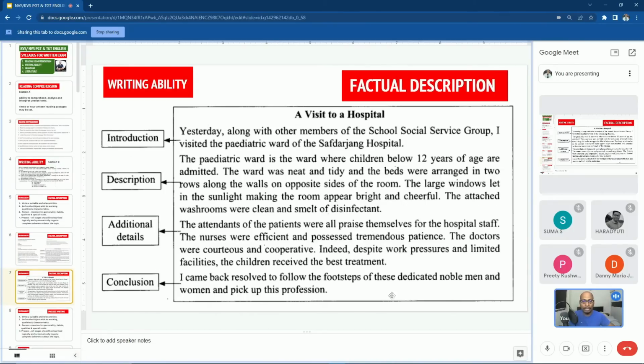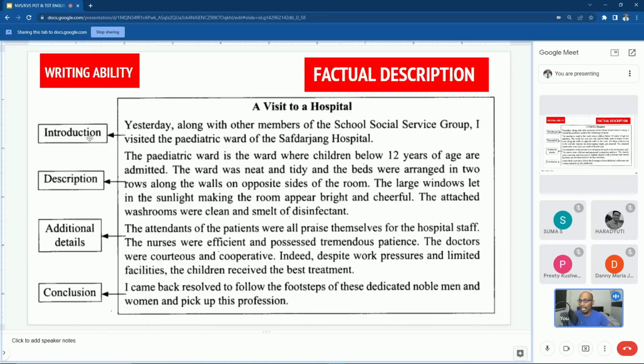If you see this one, in exams they may ask you a question like, they will give you 4 or 3 areas: introduction, description, additional details and conclusion in a disorder, and they will ask you what is the correct order of writing a factual description. If it is a theory part, you will write the factual description without any problem because you are all postgraduates.